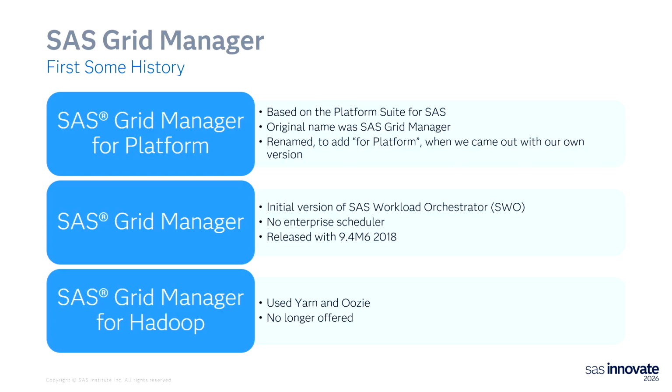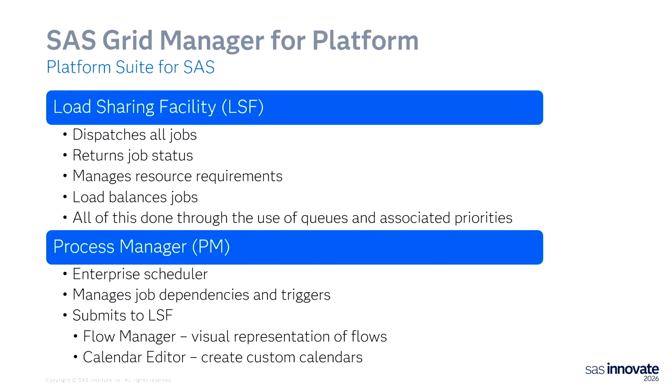And then the last one was just sort of a, every now and then in technology you make a mistake. We did SAS Grid Manager for Hadoop based on Yarn and Oozie. Yarn is not a good workload manager for batch types of workload. So that's a product that we no longer offer, but I put it on there for completeness in case any of you were aware of it.